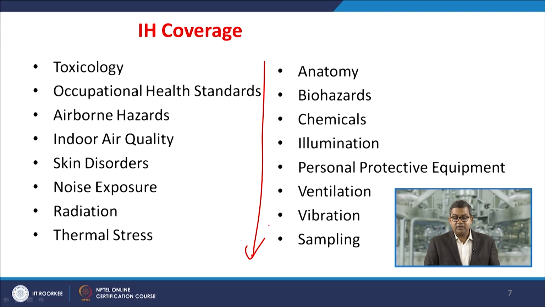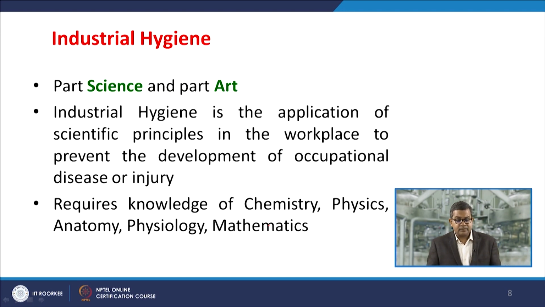Now, before we discuss all these things, we must know where they can have an impact. All these toxic substances can have an impact. Although in the previous modules we studied in toxicology that they may create problems in human anatomy, they may create problems of biohazards, various kinds of chemicals are involved, and so on. So various coverage is listed here.